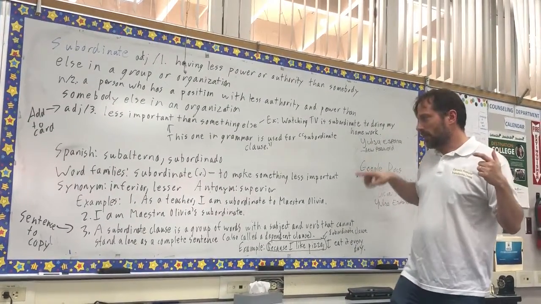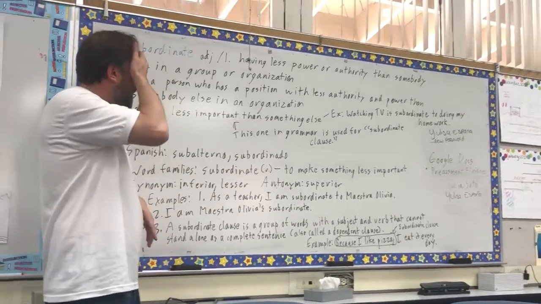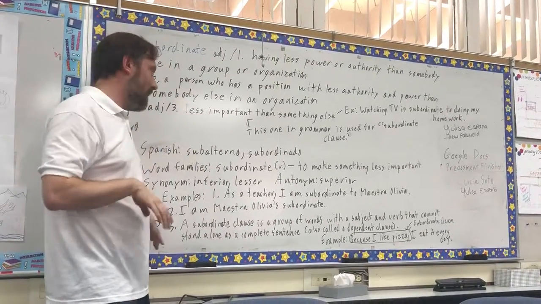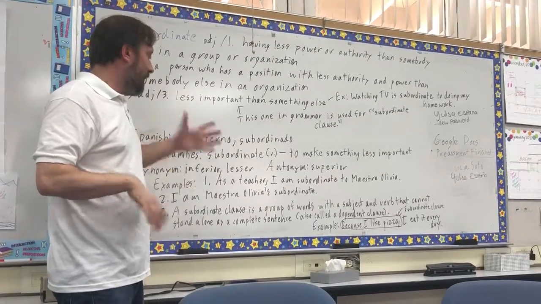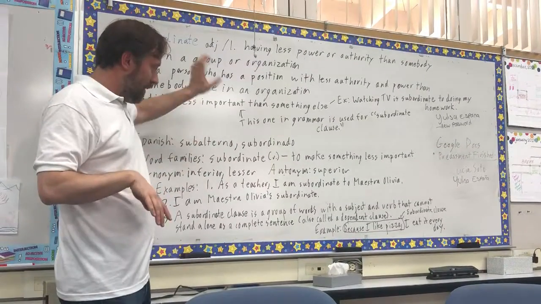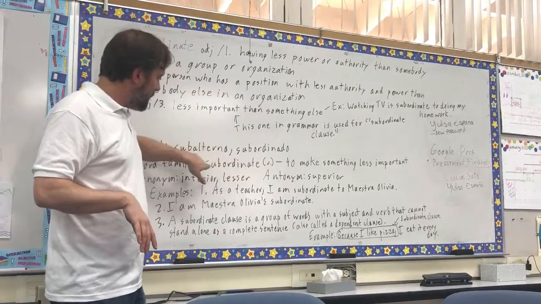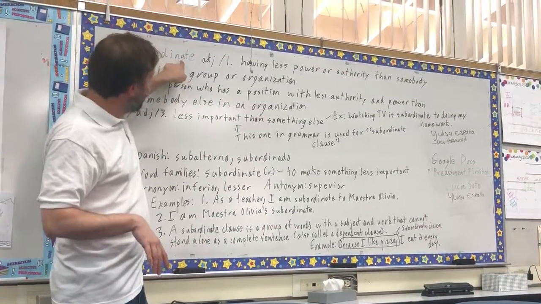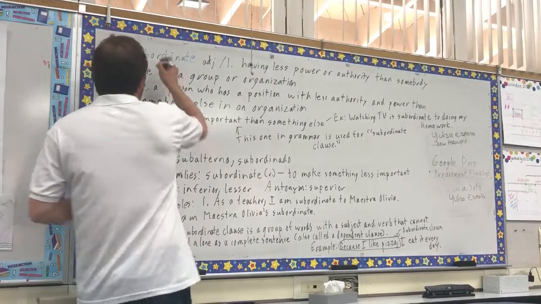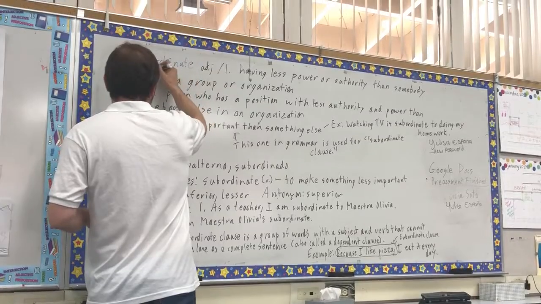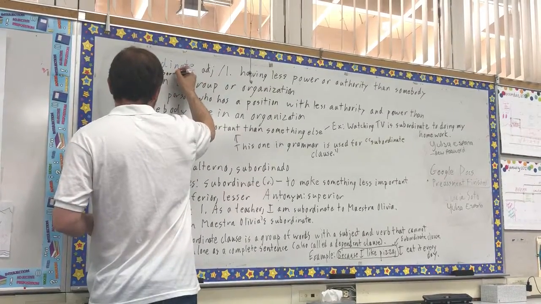Word families. Synonyms and word families. So word families, this is one of the cases where, I think because people thought there wasn't space on the card, this is spelled the exact same way. It's a verb. It's kind of the same word, but it's listed as a word family. This is spelled the same way. So it's not subordinate. This one is pronounced subordinate. Everybody say subordinate. So I know it's spelled with an A, but it sounds pronounced like an E.